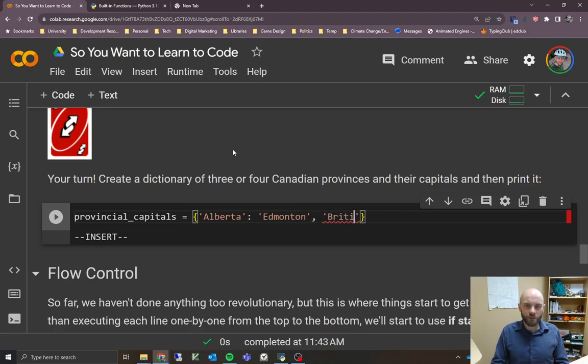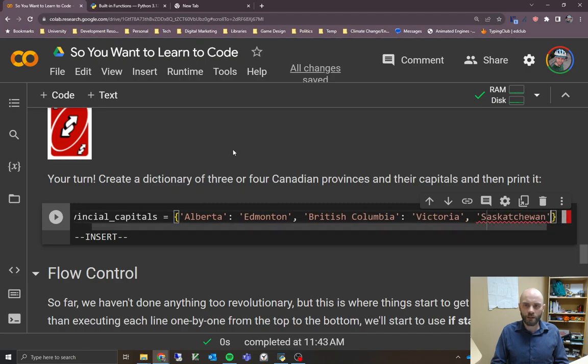I'll also do British Columbia, and you could use the abbreviation if you want for the key, just however you want to look it up, right? If you want to look it up with the abbreviation, then use that instead. And that is Victoria. And then our third example, we'll do Saskatchewan, and a colon, and then Regina.